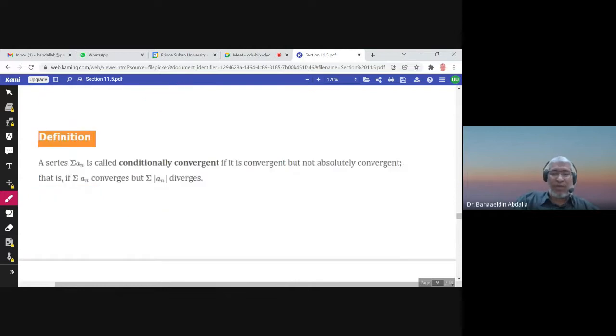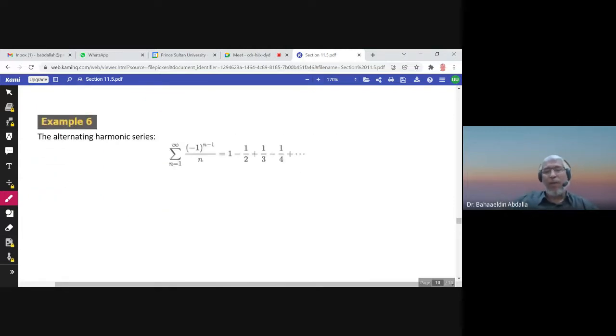Let me give you an example. The alternating harmonic series. If this is a_n, and if we consider summation absolute value of a_n, this would be equal to summation 1 over n, which is the harmonic series.